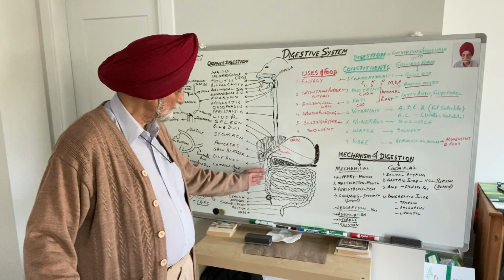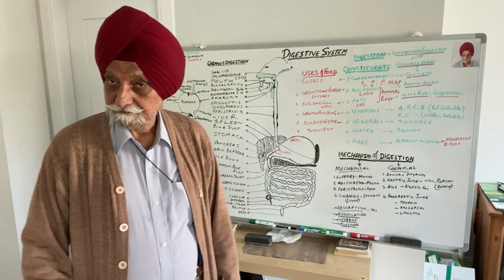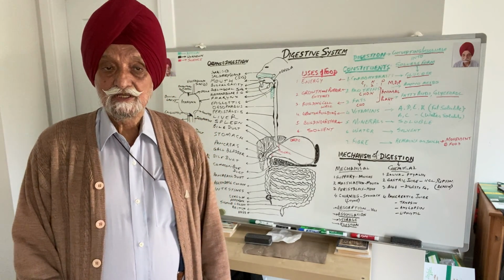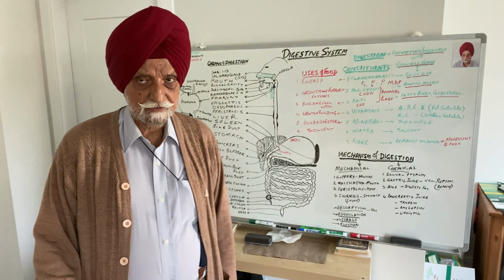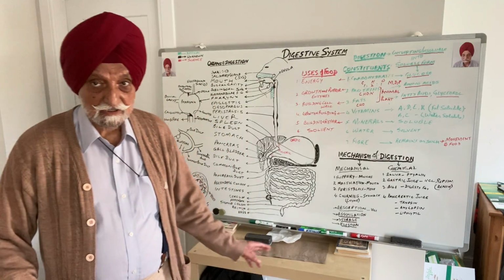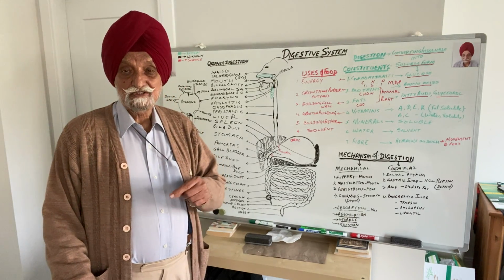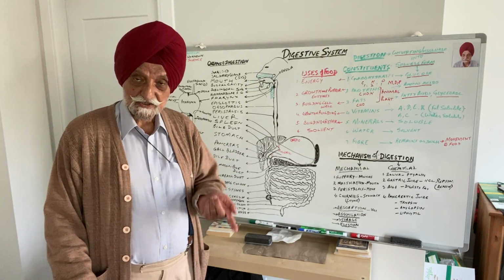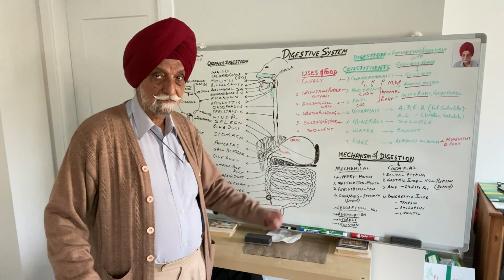The undigested food that comes into the rectum is stored in the rectum, and the last traces of water are completely absorbed. This is called undigested food. This is that part of the food which has escaped digestion and has come into the rectum.